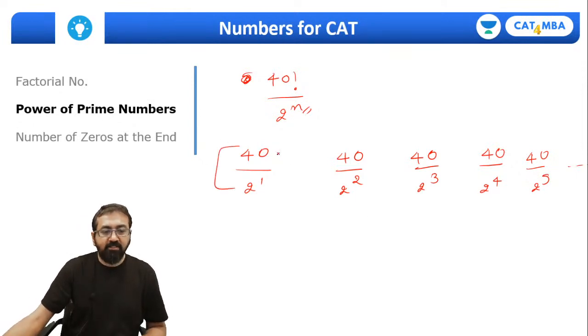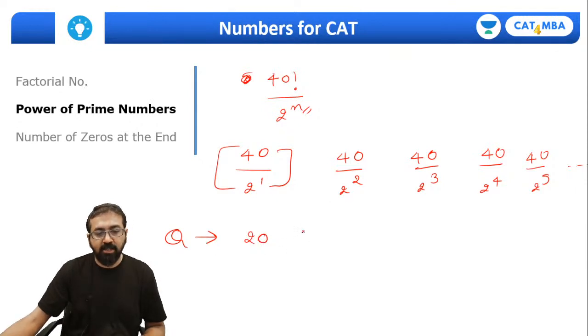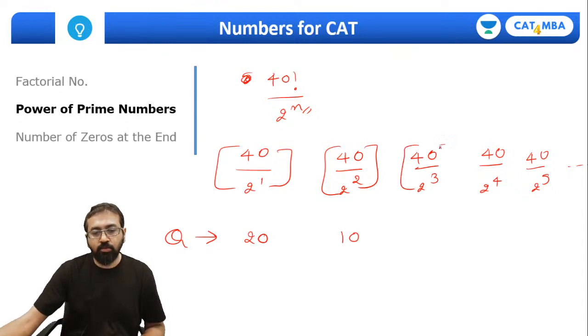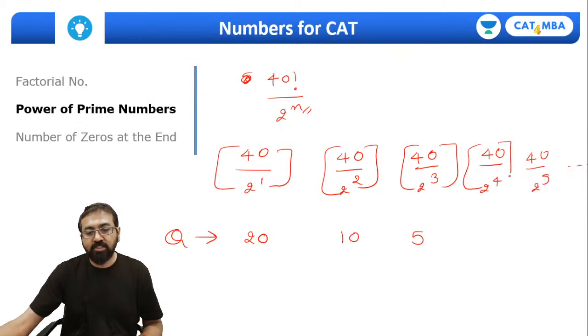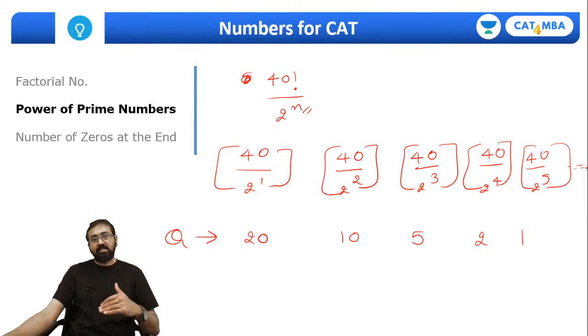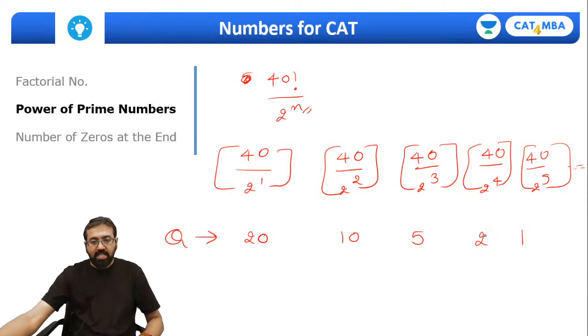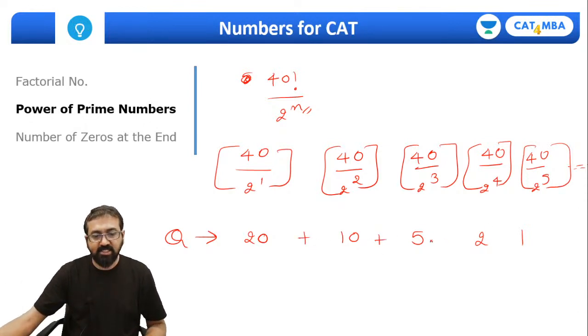So 40 divided by 2 raised to 1, what is the quotient? It's 20. Same way 40 divided by 2 raised to 2, the quotient is 10. 40 divided by 2 raised to 3, the quotient is 5. 2 raised to 4 is 16, and 40 divided by 16, the quotient is 2. 2 raised to 5 is 32, so the quotient will be 1. I don't need to try further, because 40 divided by 64, the quotient will be 0, and 40 divided by 128, again the quotient will be 0. So just add them, and you will get the power of 2 in 40 factorial.